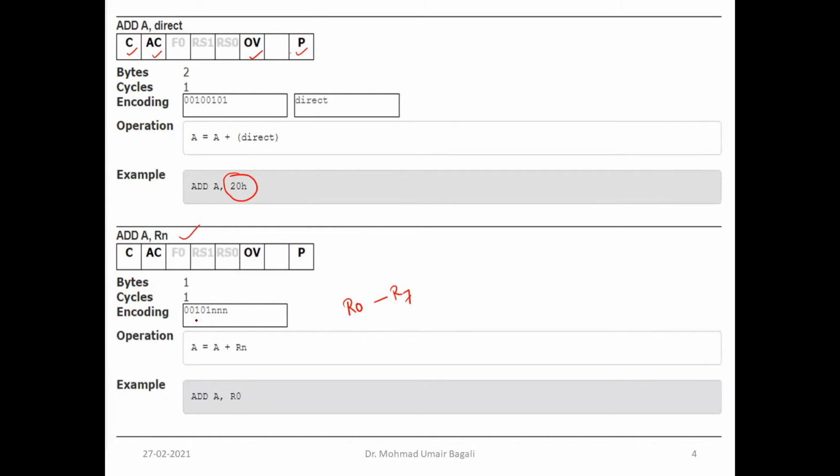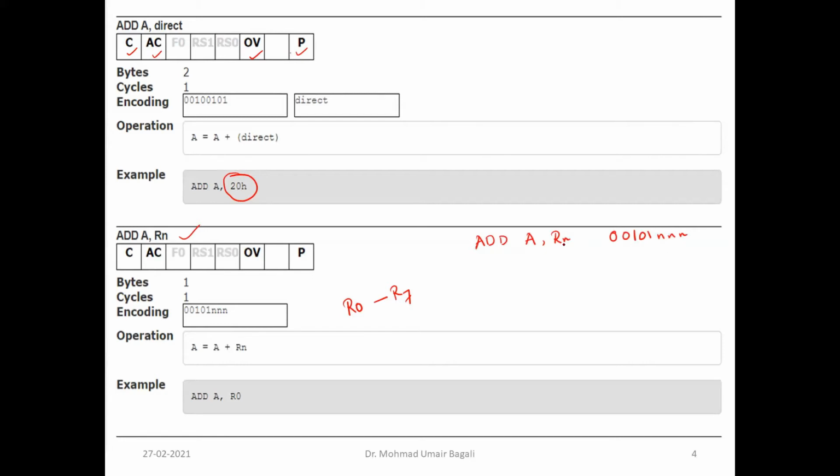Now look at this encoding scheme. How to read this encoding scheme? I'm giving an example. The general syntax for register addressing mode is ADD A, Rn, right? And what is the encoding scheme for this? In general, 0 0 1 0 1 and then n n n.